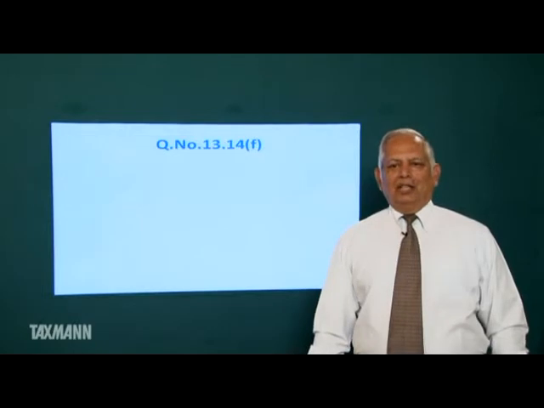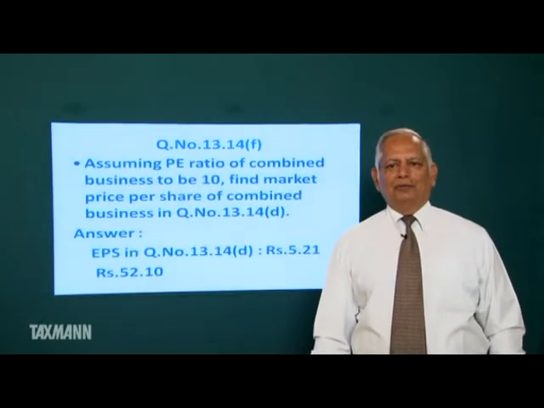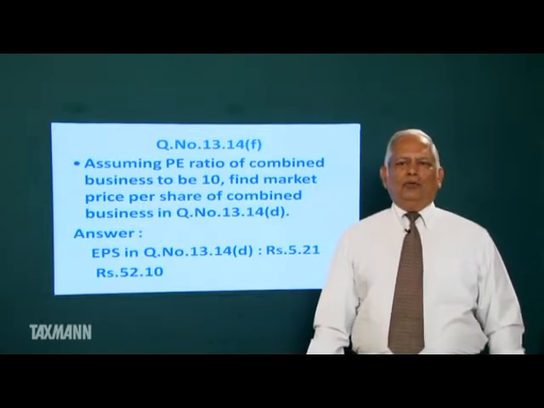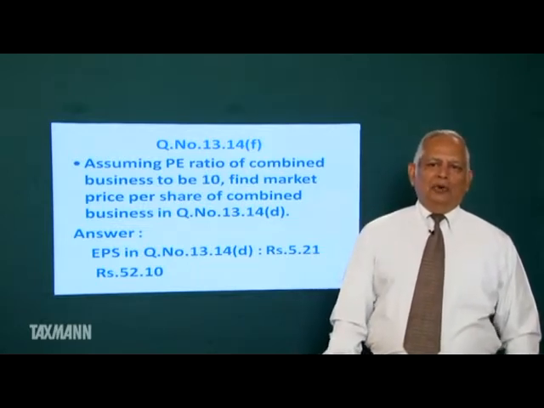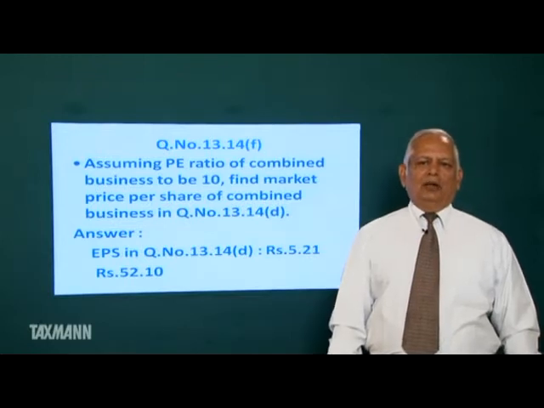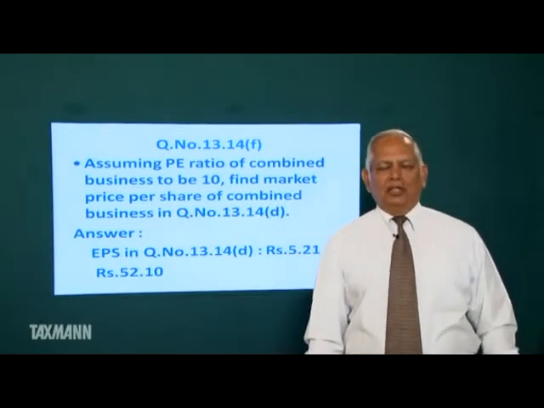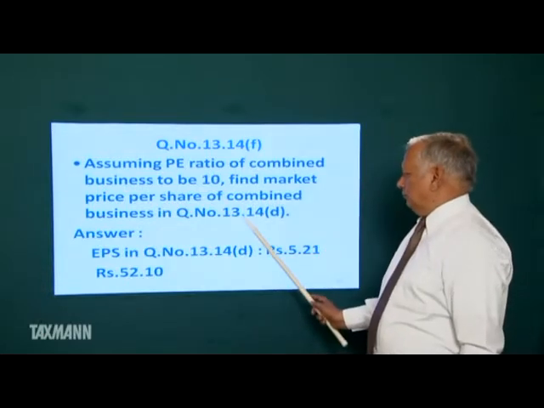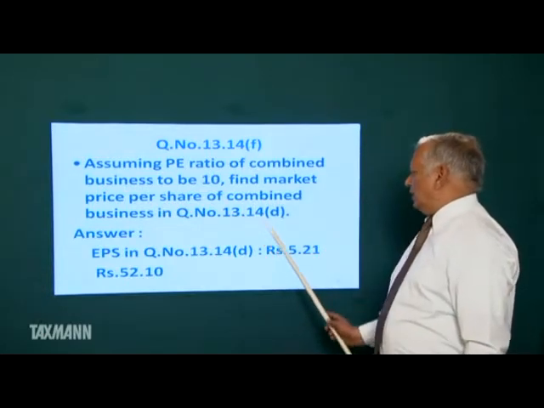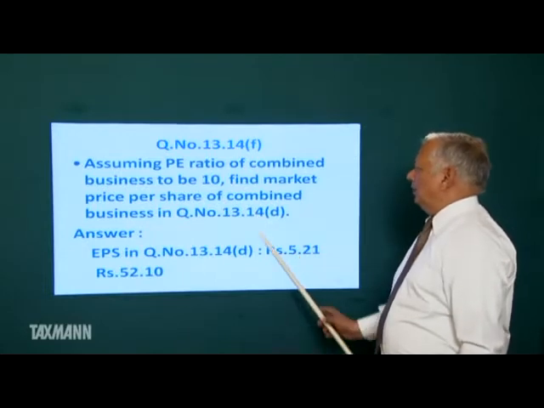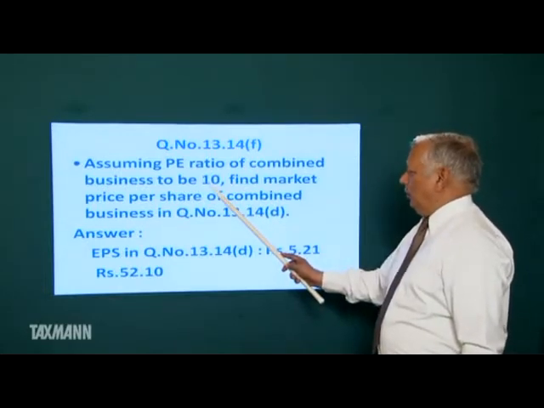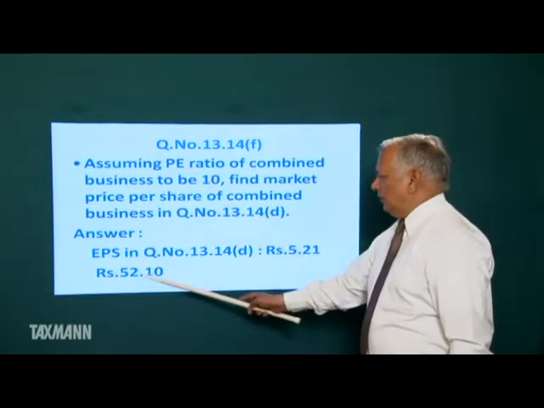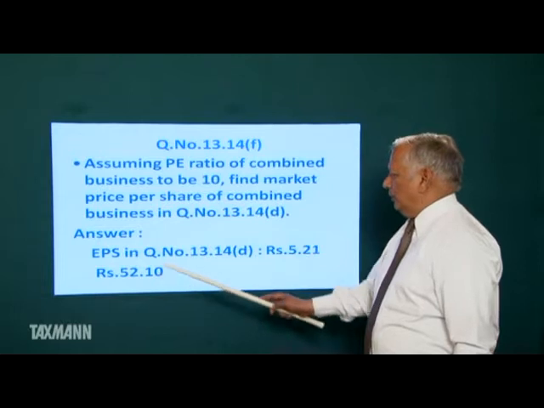Question number 13.14f. Assuming price earning ratio of combined business to be 10, find market price per share of the combined business in question 13.14d. In this question, our EPS was 5.21. Price earning ratio 10. So market price will be this into 10, that is 52.10.